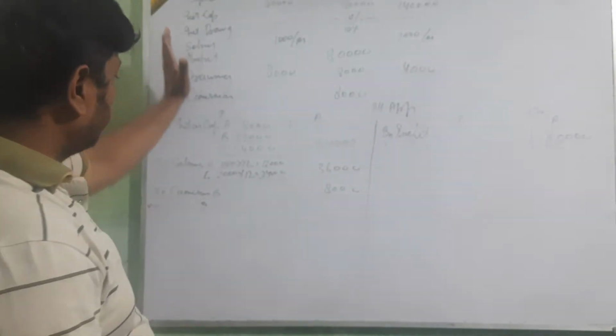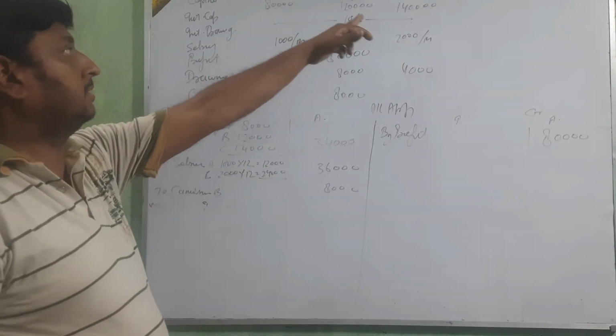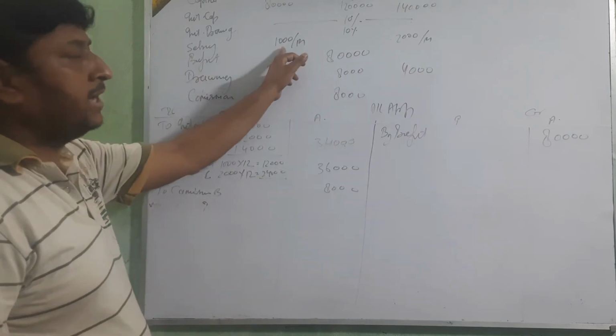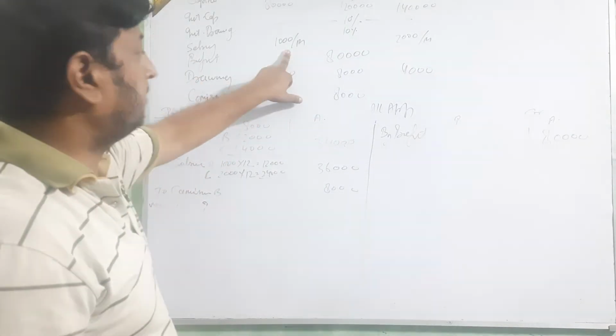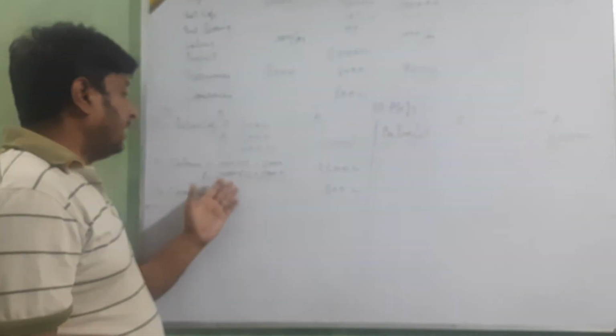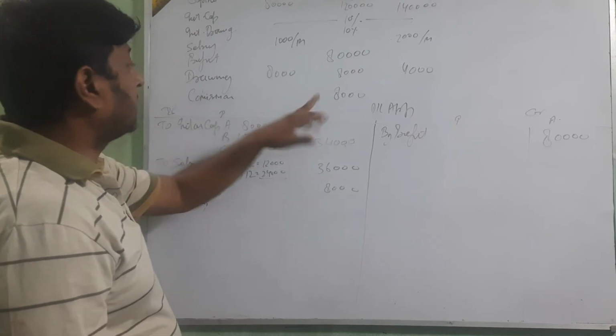Okay beta, will you understand how I am showing? Only seeing the question and showing the amount. First interest on capital, calculate this capital is there, 10% of interest on capital. Then salary is showing 1,000 per month, multiply by 12, 2,000 per month, multiply by 12 for yearly. Then commission.